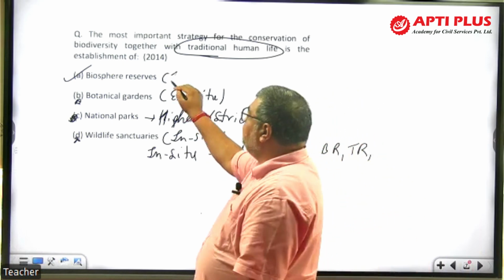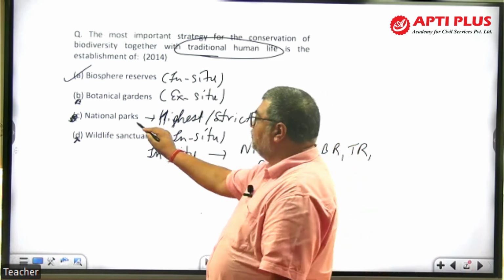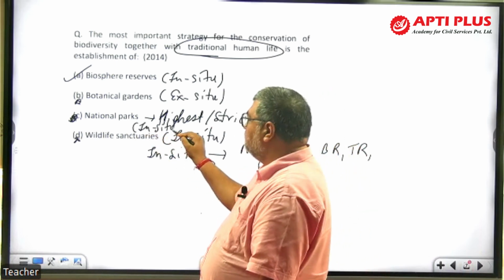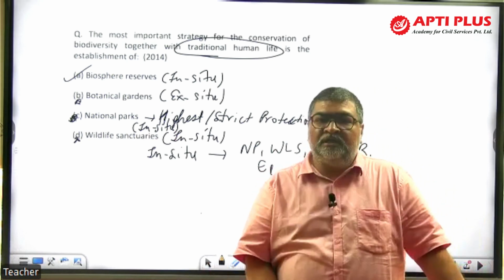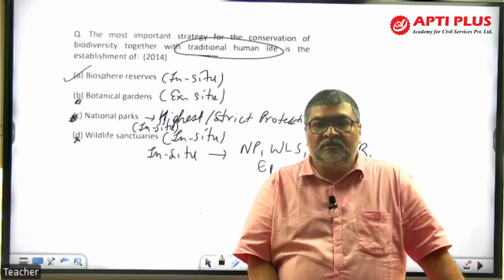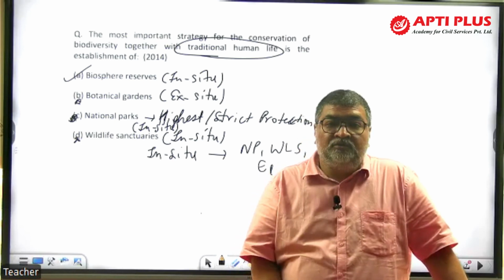Biosphere reserve is also in situ. National park is in situ. Botanical garden is ex situ, outside the habitat. Botanical garden, zoological park. But the question is asking about where human traditional life is also preserved. So that is a biosphere reserve.